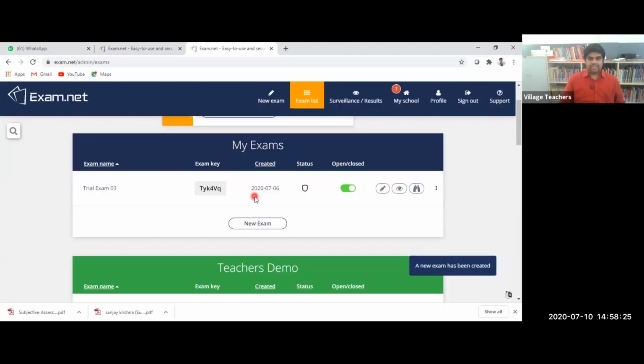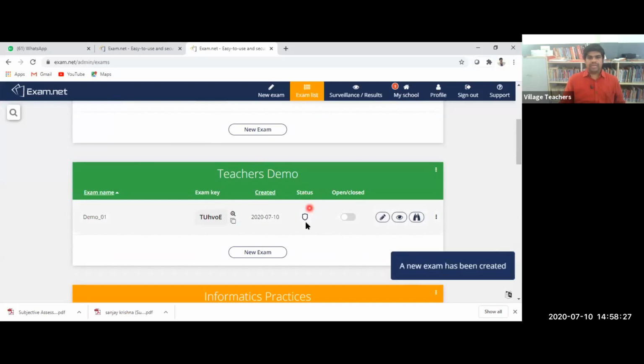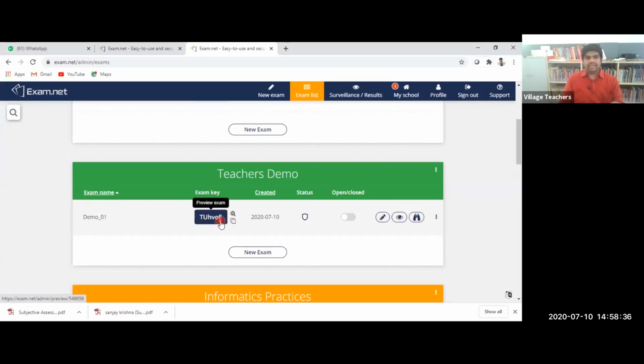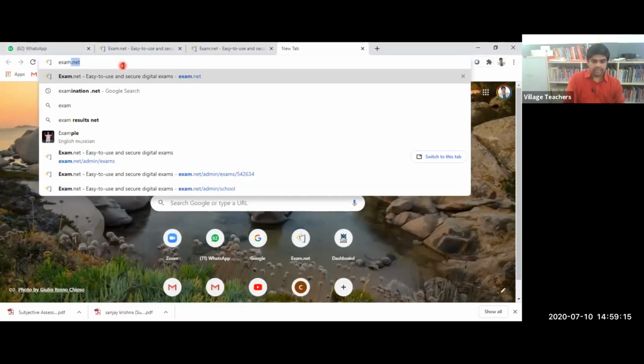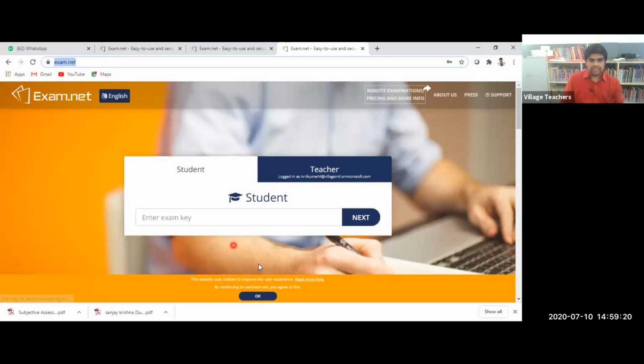So once the examination is created, under the group, you can see the examination key. So now do one thing, any of the 5 or 6 teachers just start the examination, and the remaining teachers can view my window. How to do the surveillance, we can check. Okay, so I'm just copying this code through the chat window to everyone. You're requested to log in to exam.net. Okay, so this is the website.